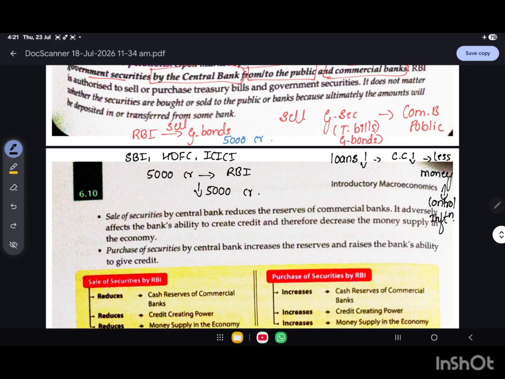Remember, when the RBI wants to increase the money supply, it purchases government securities from the banks. The RBI pays money to the commercial banks, the banks receive the cash, their reserves increase, and banks can lend more. That is how it works.